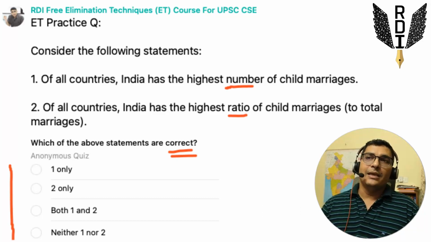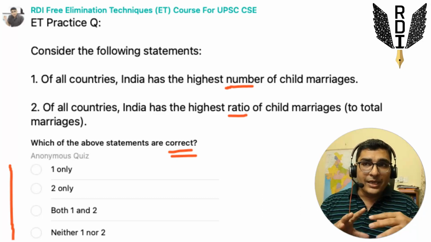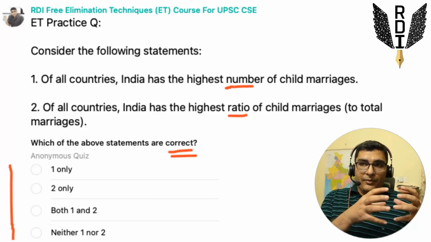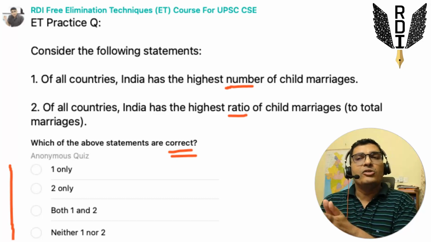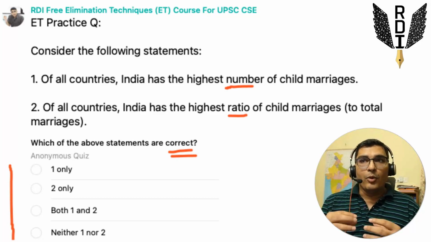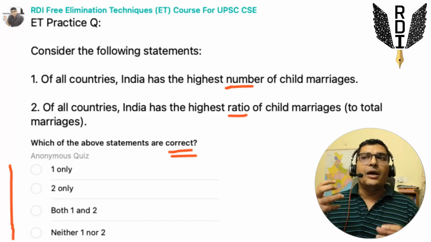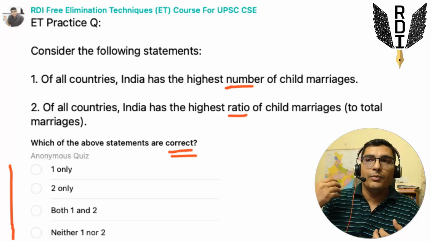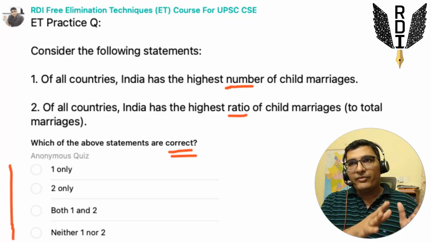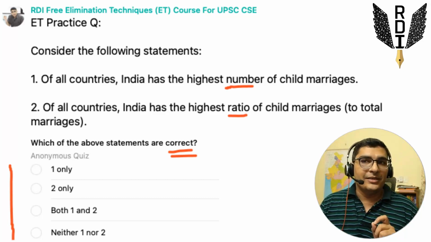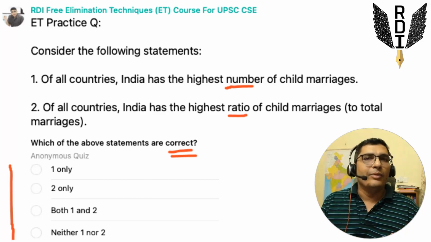The second statement says India has the highest ratio of child marriages. It focuses on child marriages as a percentage of total marriages. Now, this is a more equitable figure. It doesn't really matter how many people are there in a country; the amount of population does not matter in the second statement. It is the ratio of child marriages to total marriages in any given country.